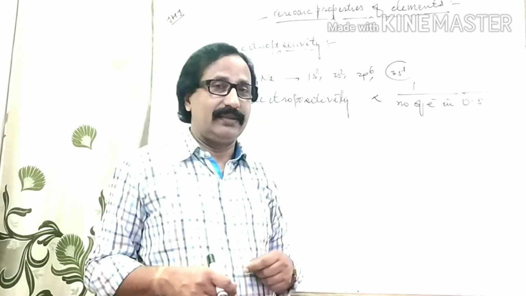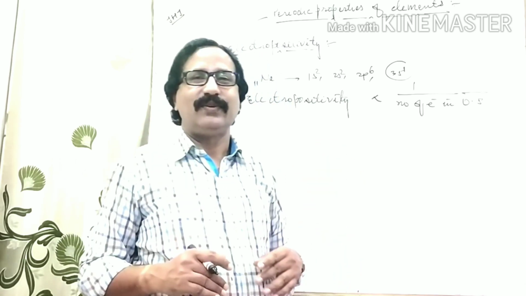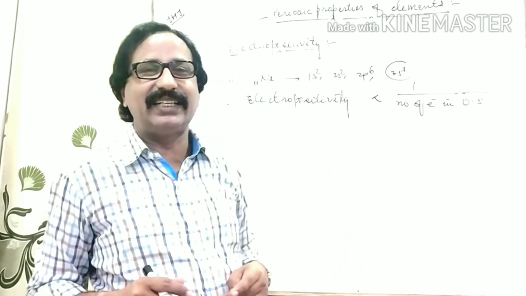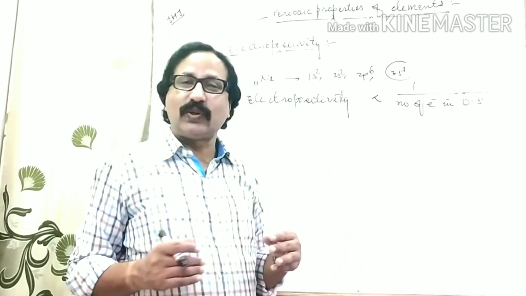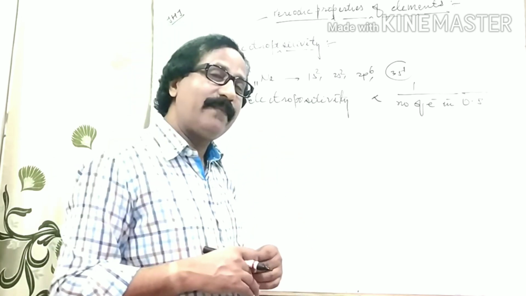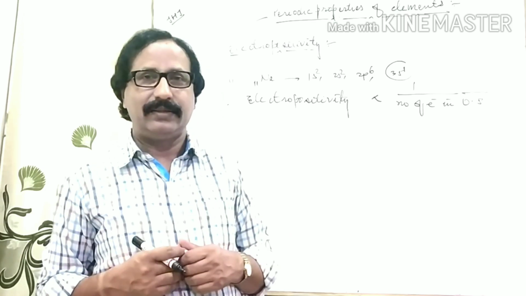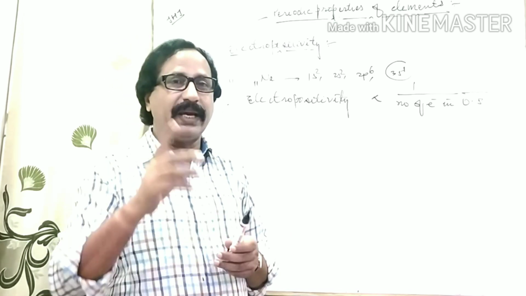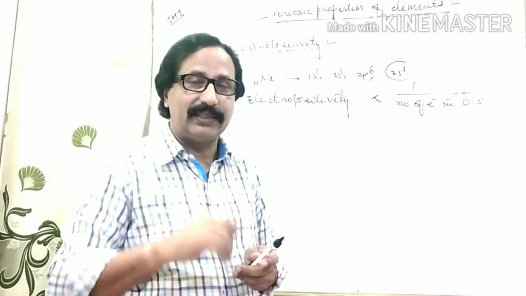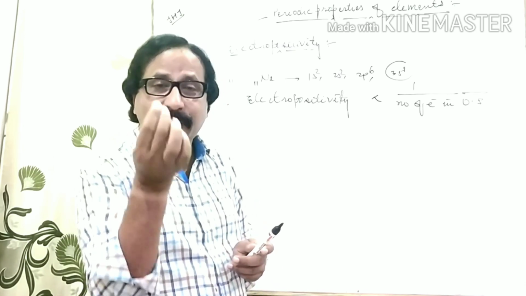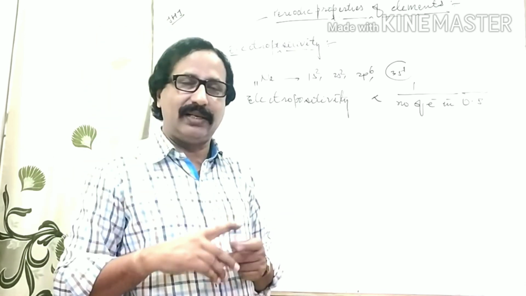That's why first group elements are considered most electropositive in nature. Why? In the modern periodic table, first group elements have one electron, which is the minimum number of electrons in the outermost shell.